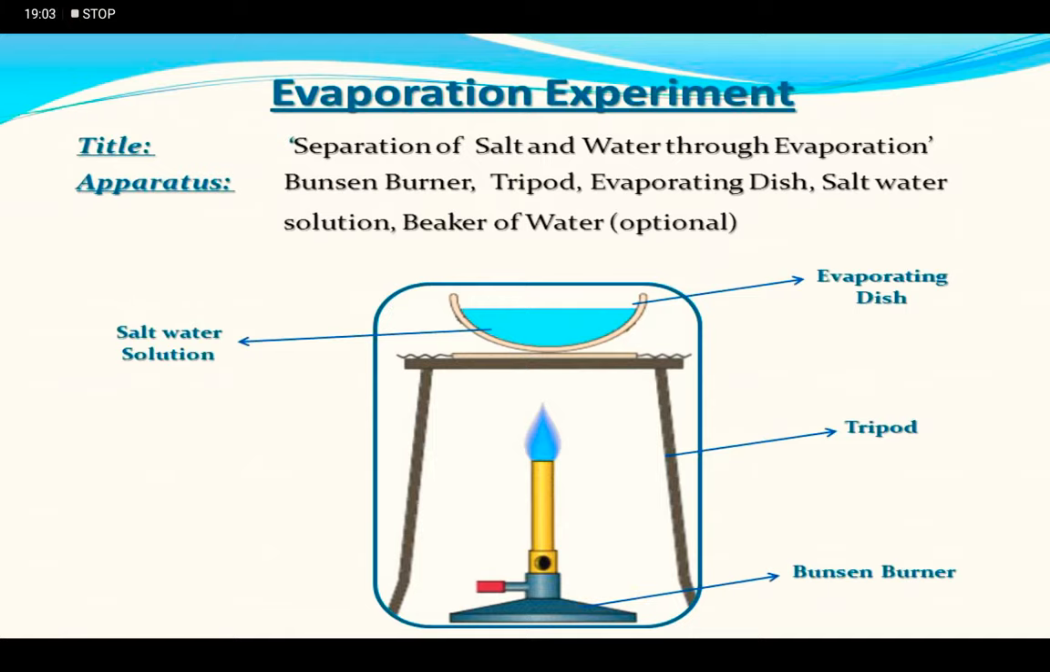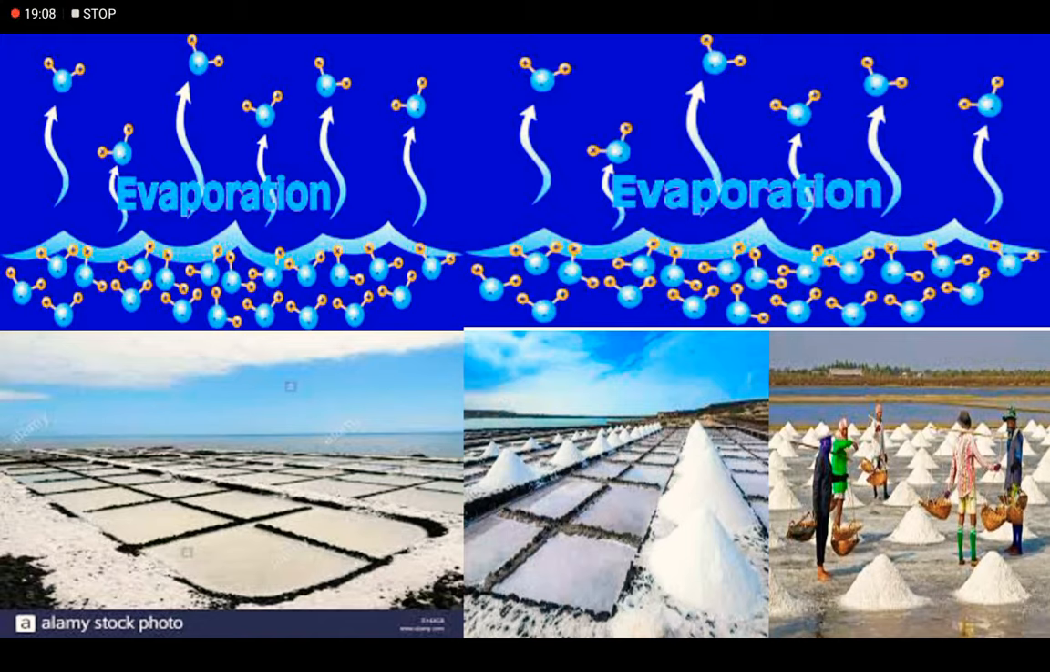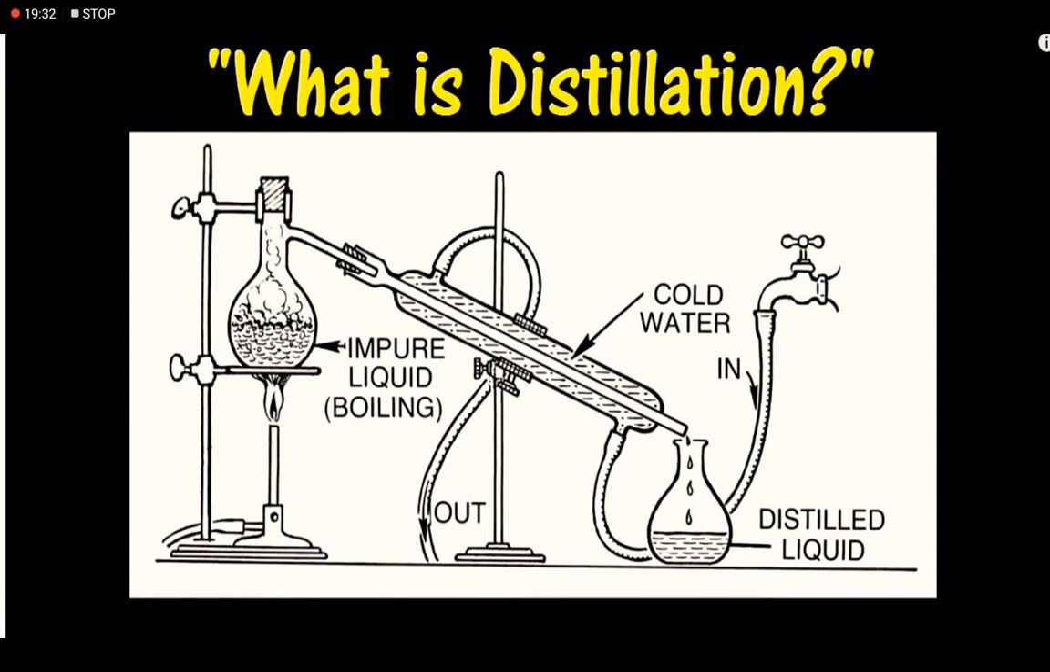The process of evaporation is used on a large scale to obtain common salt from seawater. In this, seawater is trapped in shallow ponds and allowed to evaporate in the sun. After a few days, white solid particles of common salt are left behind. Let us learn another method of separation, and that is distillation. What is distillation?